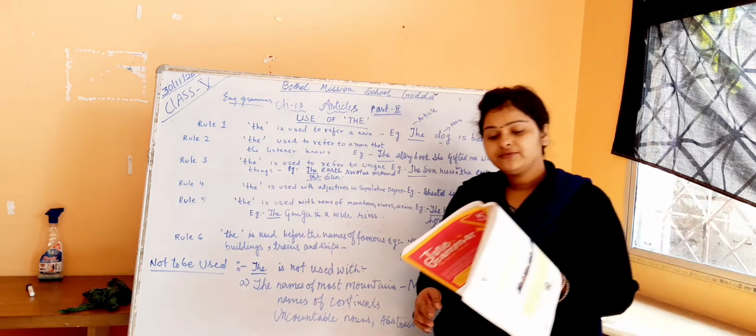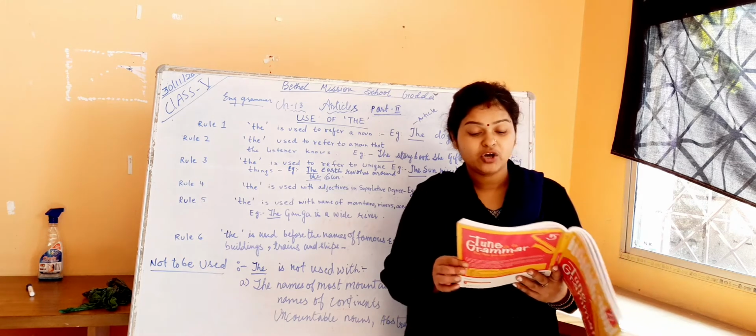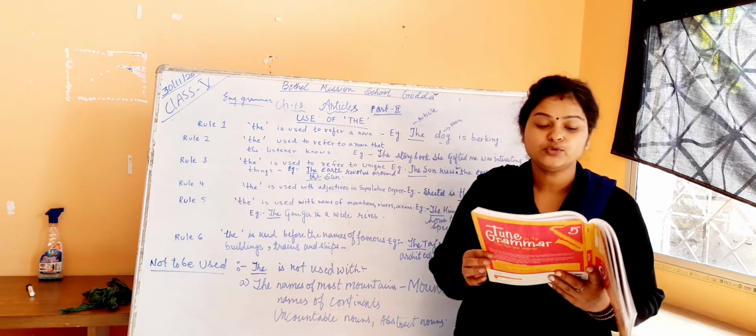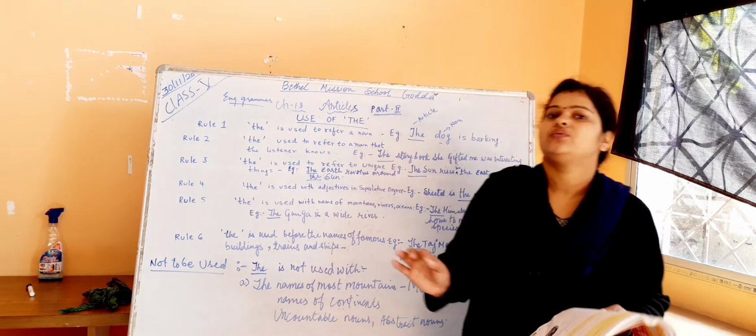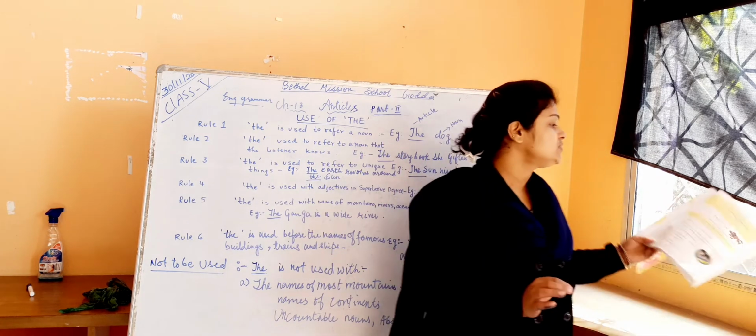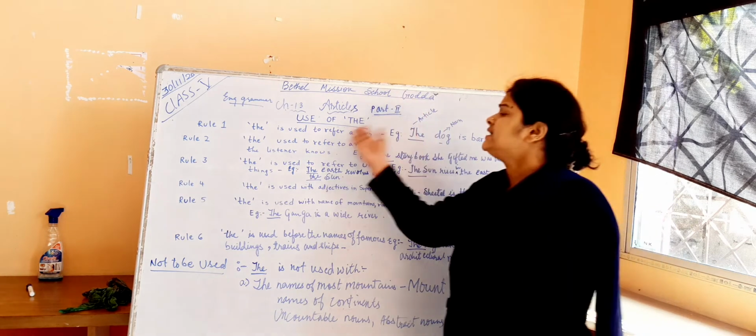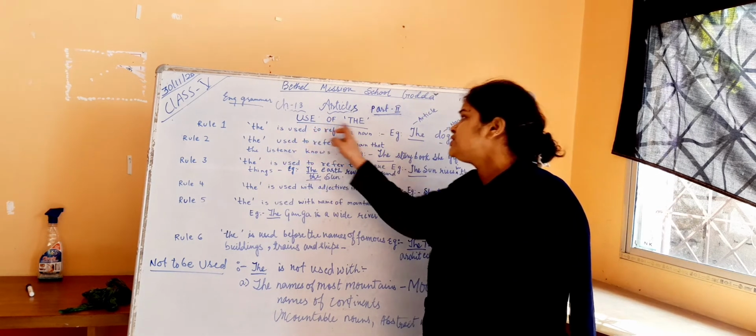"The" is called a definite article because it points to a specific noun. I have already explained that it can be used with a singular as well as a plural noun. Now let's see the rules for the use of "the".